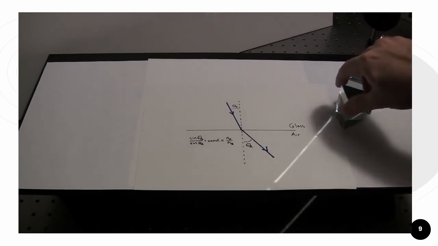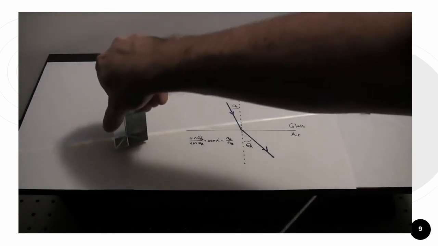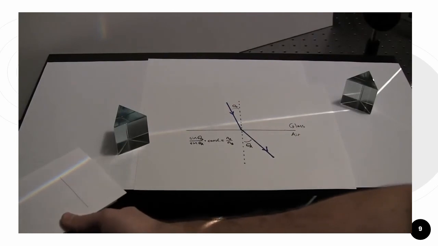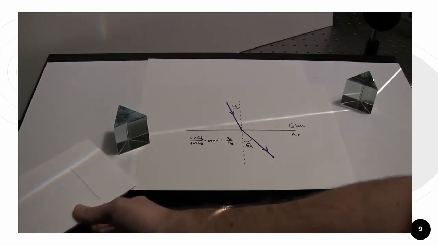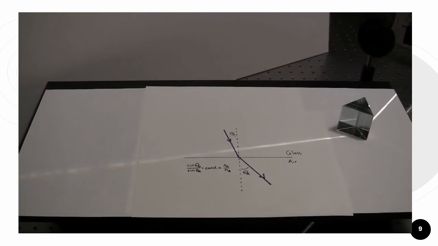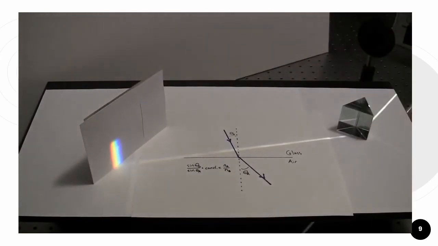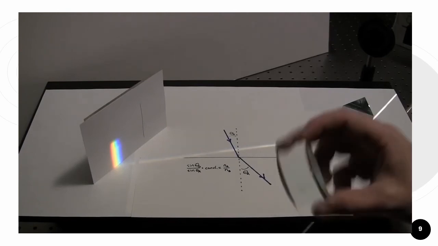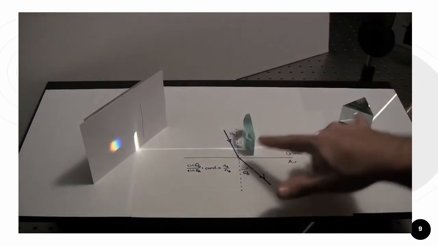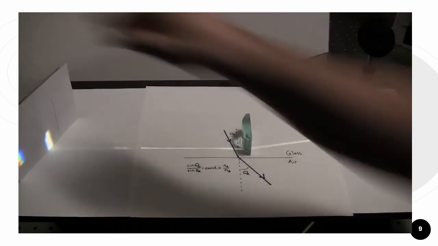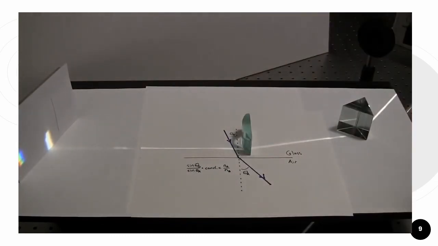So a lot of books draw this system where we start with our original prism and we put a second one in, something like this. And to our eyes, this looks like it's working, but it's not really. All that's really happening is the light hasn't had enough time to spread. So it looks like it's white, but if you had a very sensitive instrument, you'd be able to tell that there's a change in color across this. And you can see it more clearly by eye if we place this prism further down. Over here, it's clear that there's a change in color across the width of the beam.